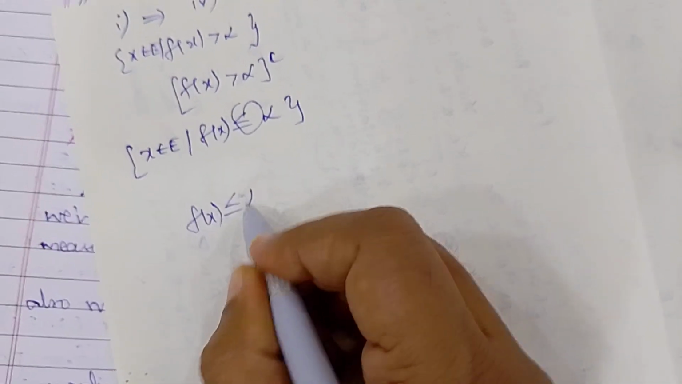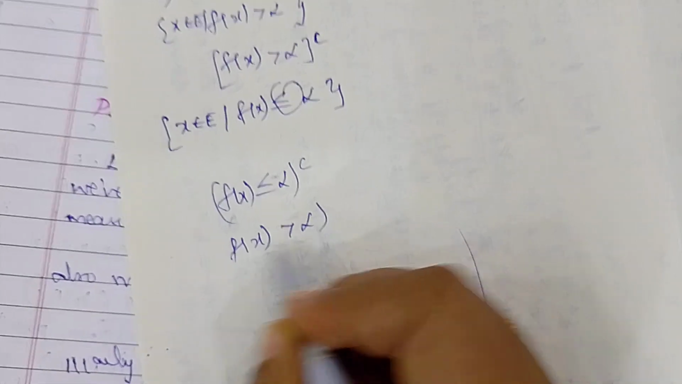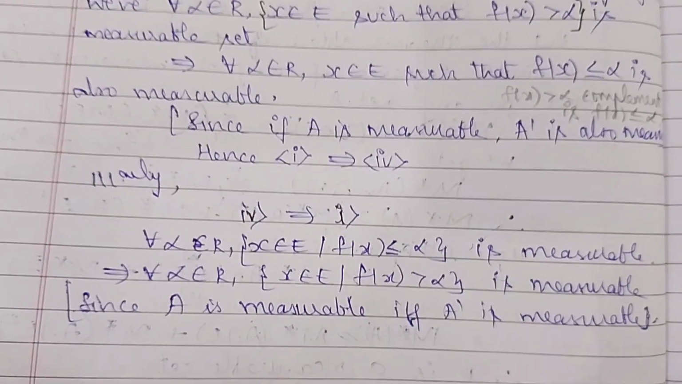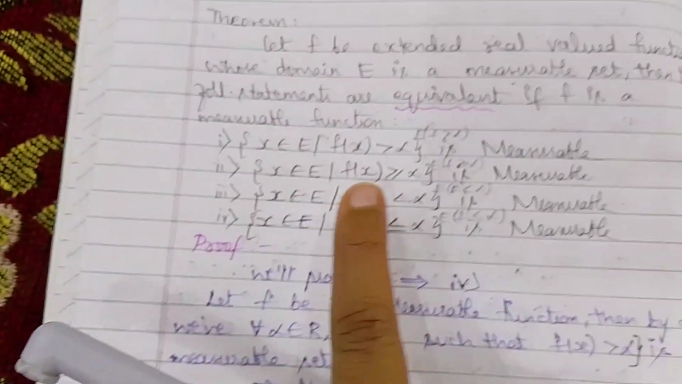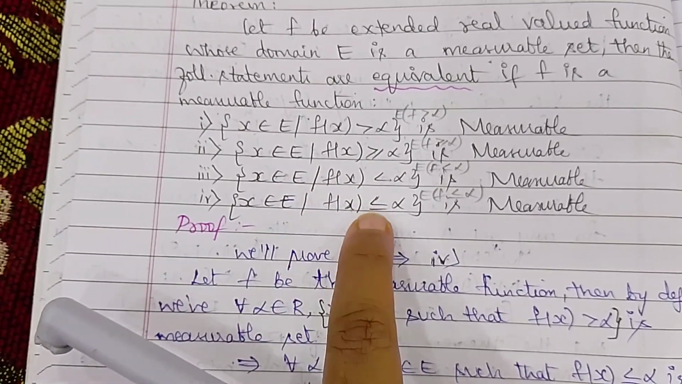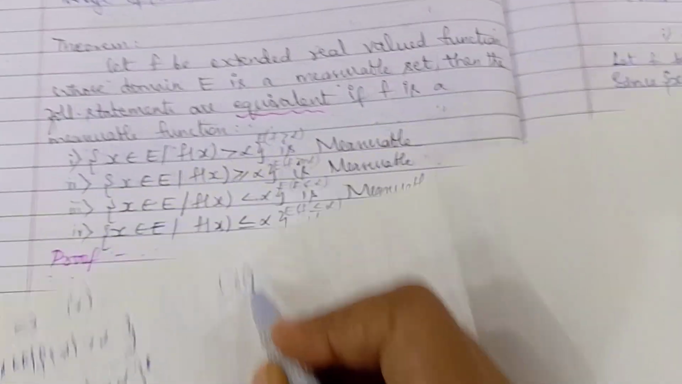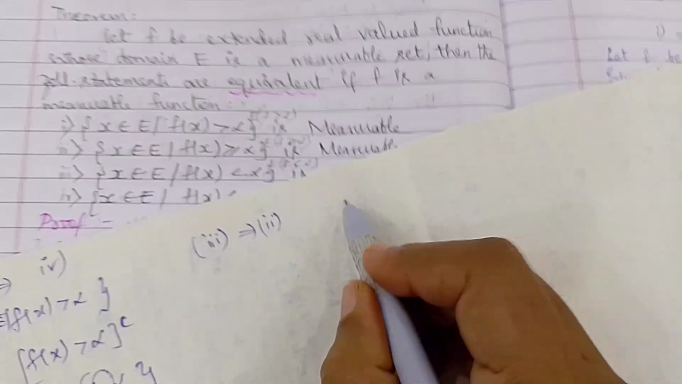The complement of f of x less than or equal to alpha will be f of x greater than alpha. So the same thing we have done here. If less than or equal to alpha is measurable, then greater than alpha is also measurable. Now, in a similar way, we will prove that the complement of less than will be greater than or equal to. That is, 3 implies 2 and 2 implies 3.